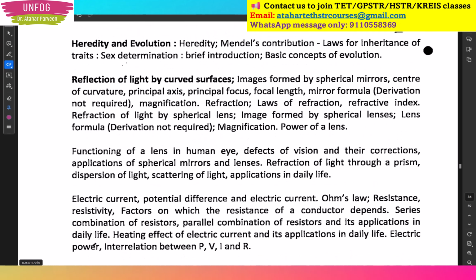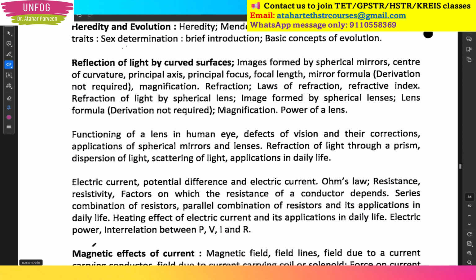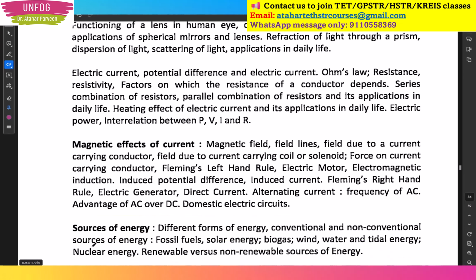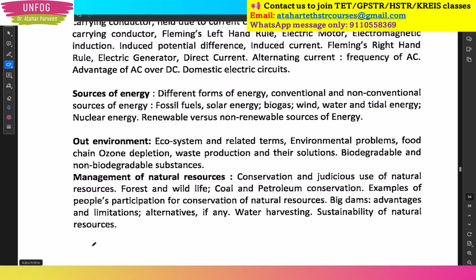Then going for heredity and evolution. Then entire optics you will get in PUC. Then current electricity is there in PUC. Magnetic effects of current is there in PUC. Then we have the sources of energy, our environment, management of natural resources. This though is proper common general knowledge, right? We don't need to worry about these types of chapters.